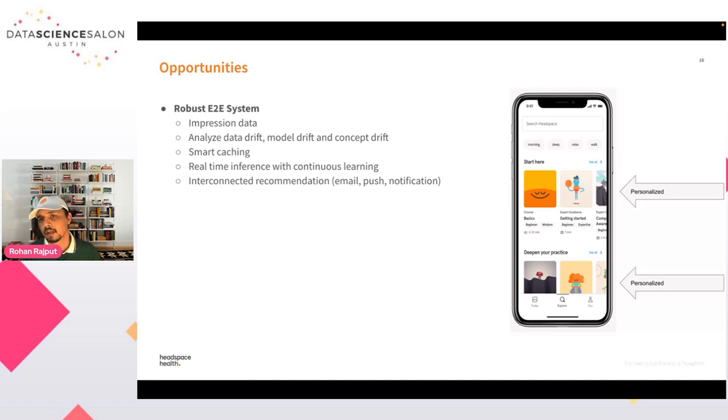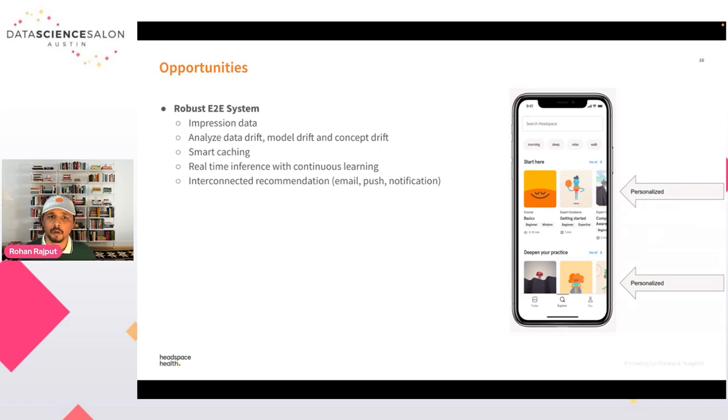The fourth thing here is real-time inference. Currently we are doing batch processing. That means we are training our model overnight and sending our predictions to a prediction service, which then serves them. But rather than this kind of process, we could get all the real-time data of the user while the user is interacting with the app, and send recommendations while the user is interacting with the app, or in real time.